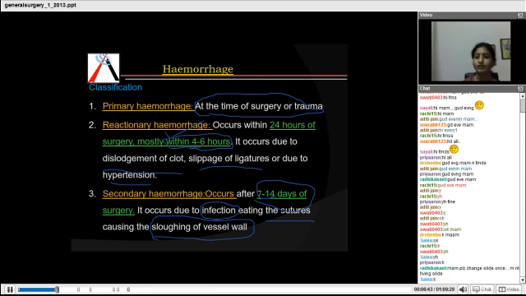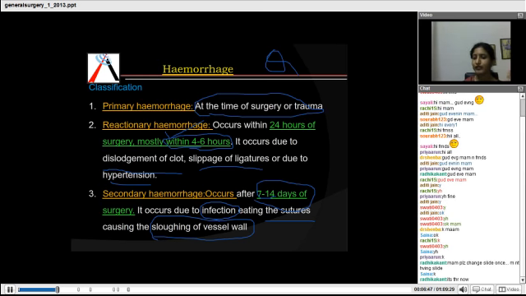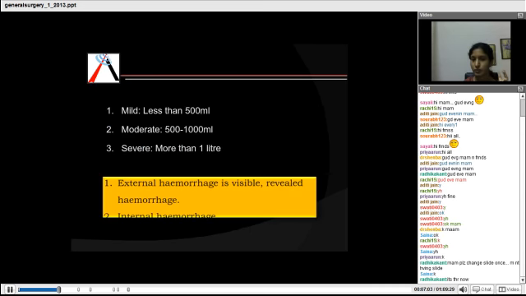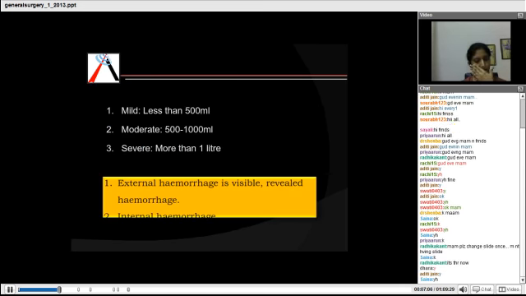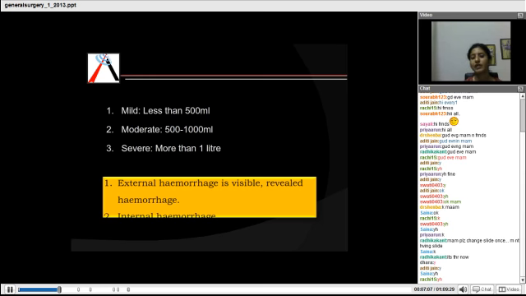Okay, so these are very important MCQs. The thing which you frequently get confused with is reactionary hemorrhage and secondary hemorrhage. So remember, secondary hemorrhage always occurs after reactionary hemorrhage. So do not get confused with these two terms. Clear, all of you, with the 3 types of hemorrhages? Okay, that was how hemorrhage is classified according to the time when it occurs.